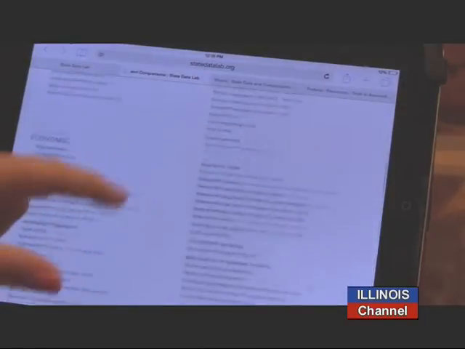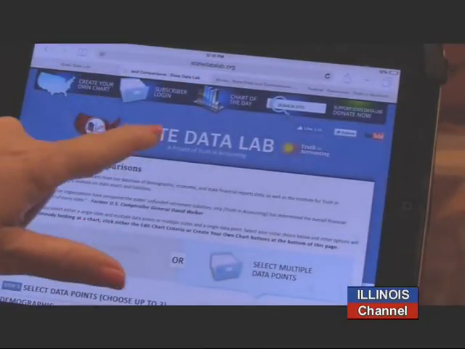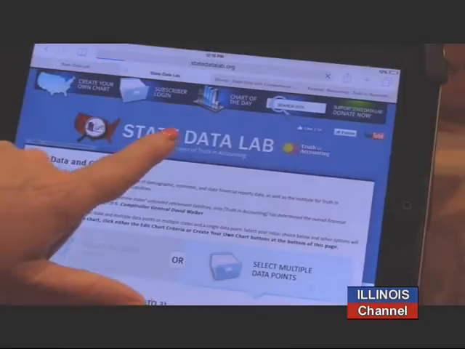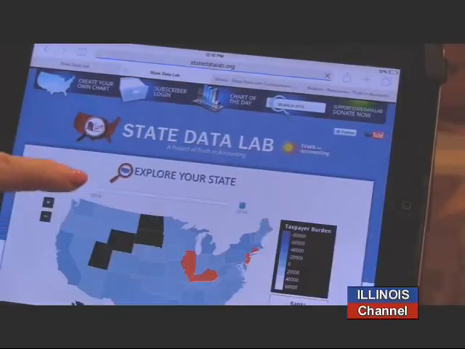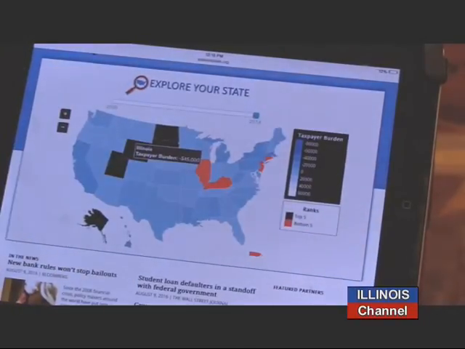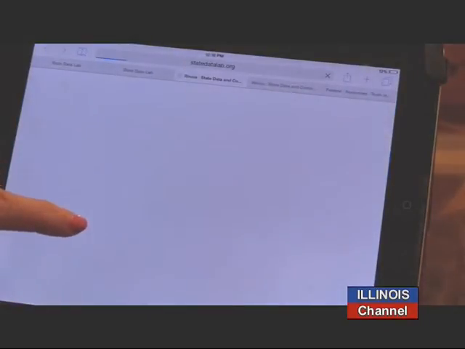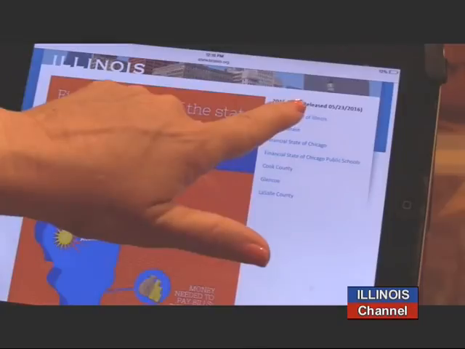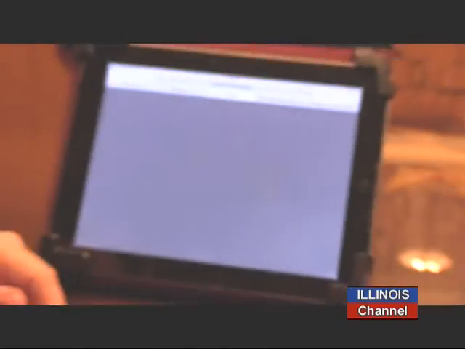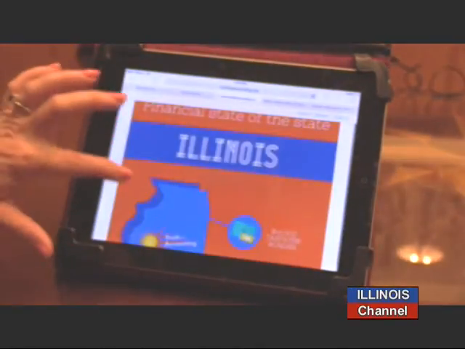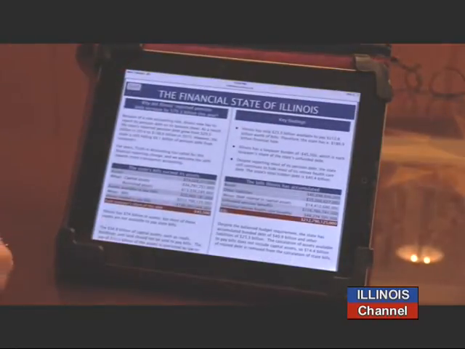And then we can go to Illinois. Let's go to Illinois financial, their two-pager, which is on here. So we'll select Illinois, and we'll find out their full numbers. And we're going to do the financial state of Illinois, the full amount, which is our second page.